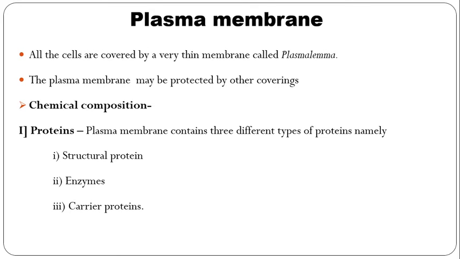There are three types of chemical components: proteins, carbohydrates and lipids. First are the proteins. The plasma membrane contains three different types of proteins, namely structural proteins, enzymes and carrier proteins.